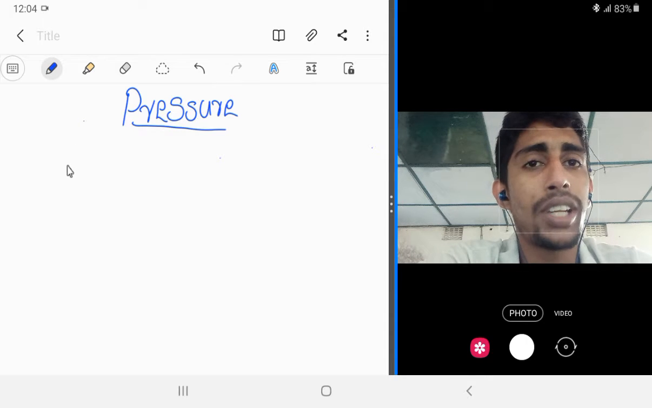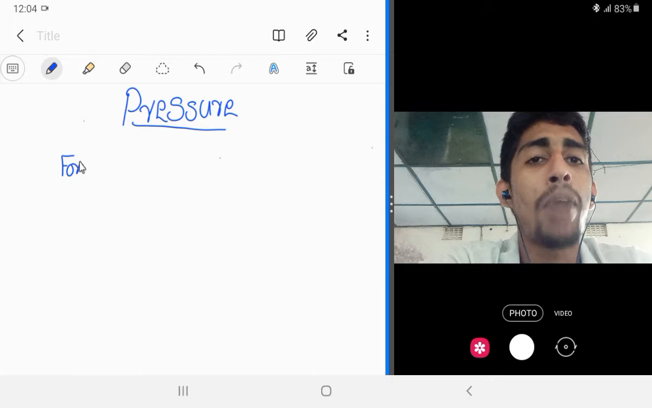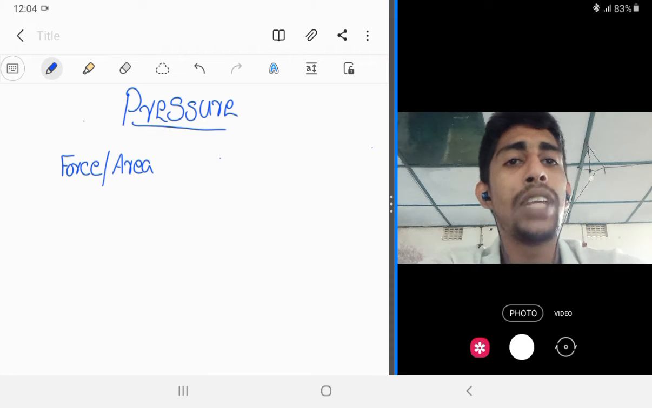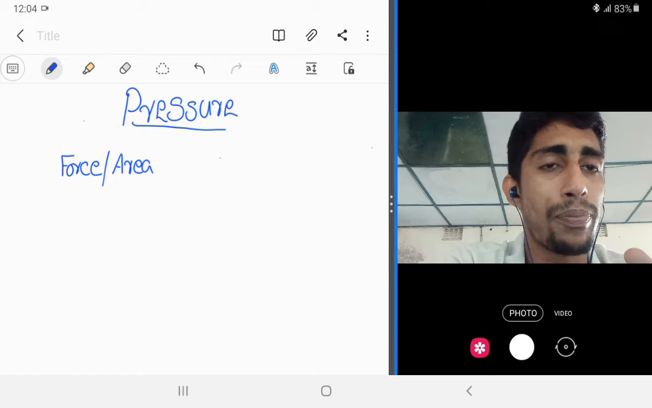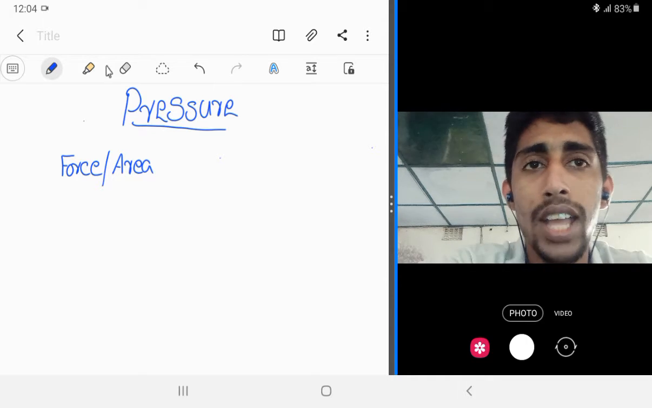We know that pressure means the amount of force applied in a particular area. Force per area, we can call it pressure. So pressure means the force which is applied in a particular area.